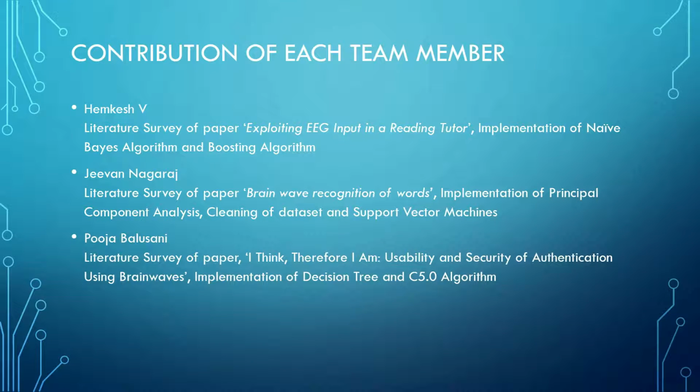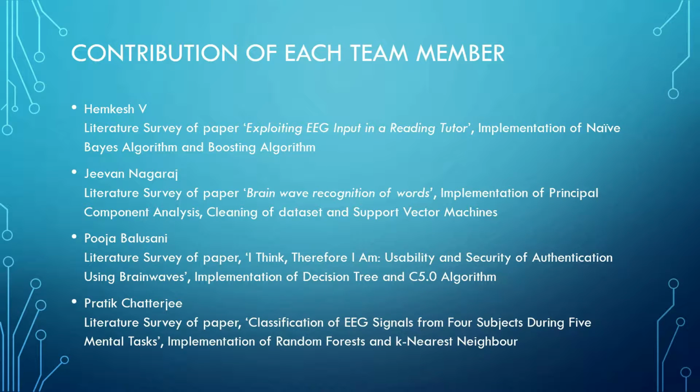Pooja Balusani was responsible for the literature survey of paper, I think, therefore I am, usability and security of authentication using brainwaves. She also implemented the decision tree and C5.0 algorithm on the dataset. Prateek Chatterjee performed the literature survey of paper, classification of EEG signals from 4 subjects during 5 mental tasks. He also implemented the random forests and the K nearest neighbor algorithm. All team members equally took part in discussions and decision making.